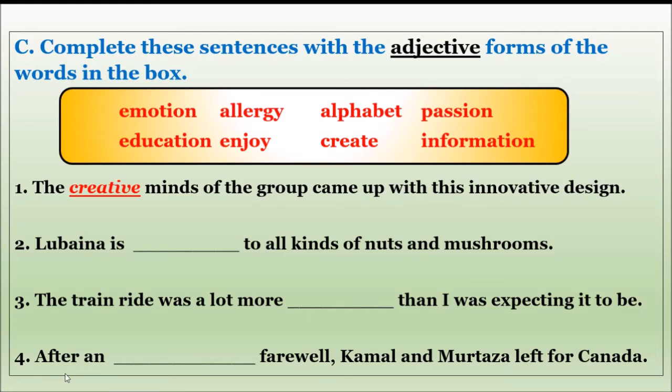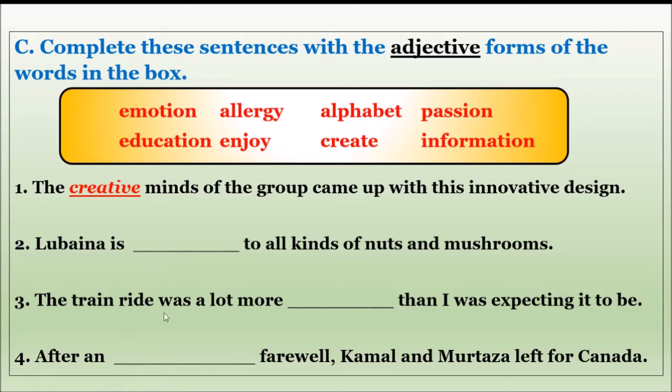Fourth one. After an dash farewell, Kamal and Murtaza left for Canada. So farewell is a sad thing, telling bye to your friends or close ones. So which word shows a sad emotion, because it is a feeling?